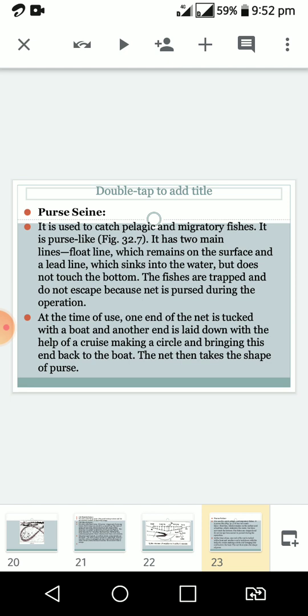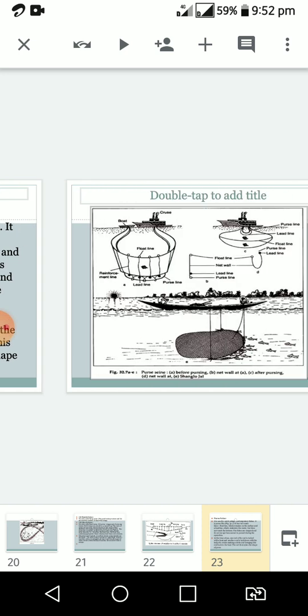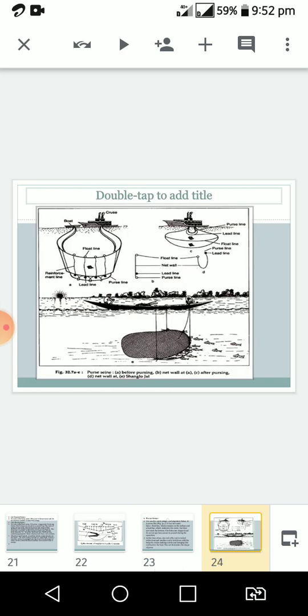At the time of use, one end of the net is tied to a boat and the other end is laid down with the help of a crew, making a circle and bringing this end back to the boat. After that, the net takes the shape of a purse. So this is a purse seine. This is also one of the important gears for catching of fishes.